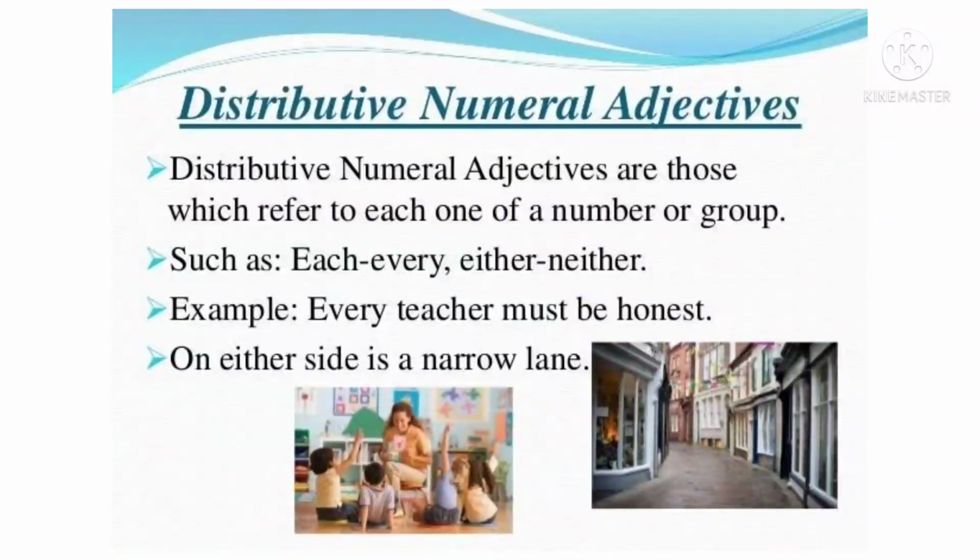Distributive numerical adjectives are those which refer to each one of a number or group, such as each, every, either, neither. Clear? See here in the previous page also we have seen each, every. So especially each, every, either, neither are used as distributive numericals. I told you just now that they are distributive numericals.